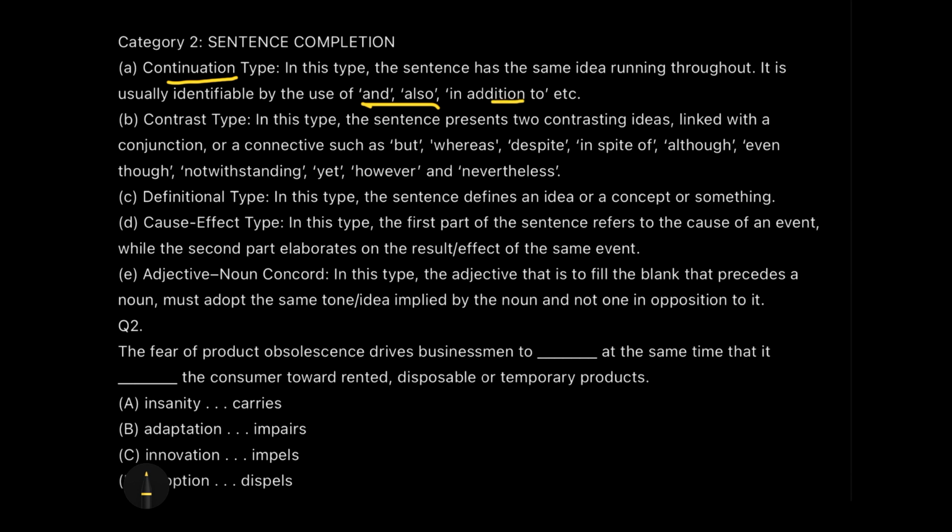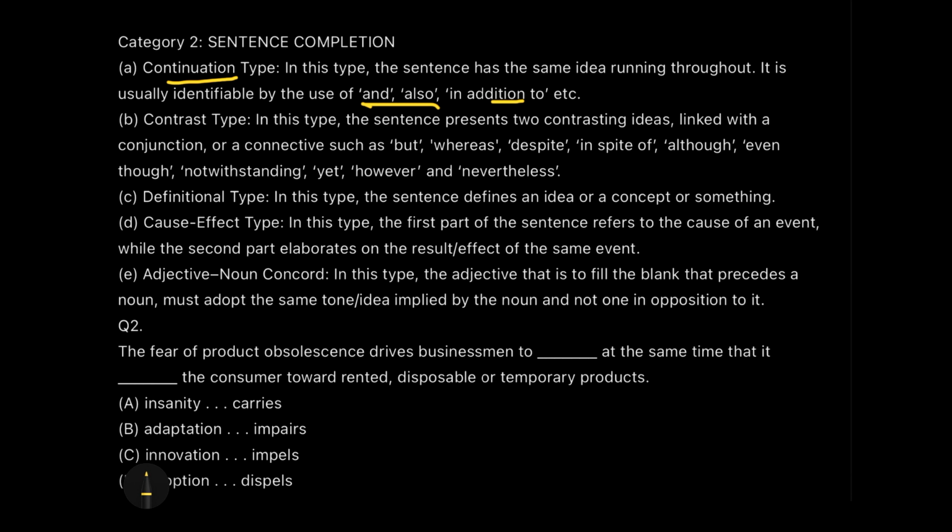Similarly, एक अलग टाइप का क्वेश्चन होता है, that is contrast type sentences. कॉन्ट्रास्ट टाइप सेंटेंसेस में भी हमें आंसर निकालना बहुत इजी होता है, because we understand that now there is going to be a change of idea, and when it is a change of idea, how will we identify that word?